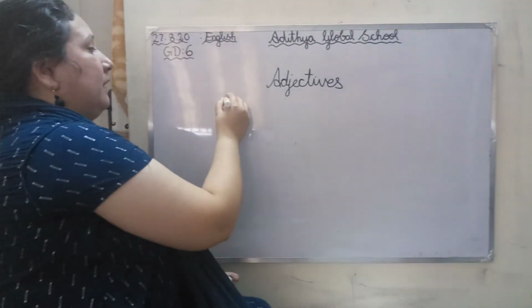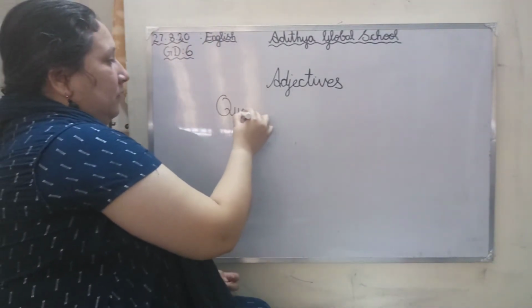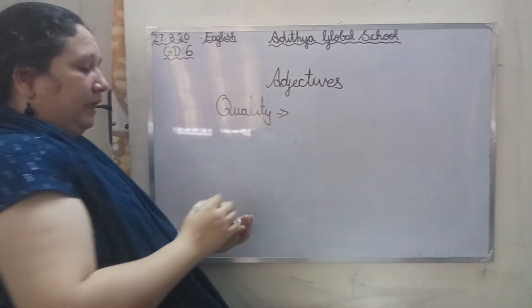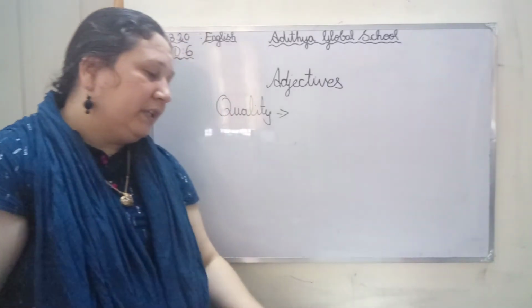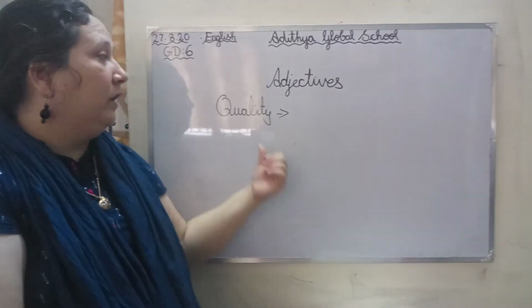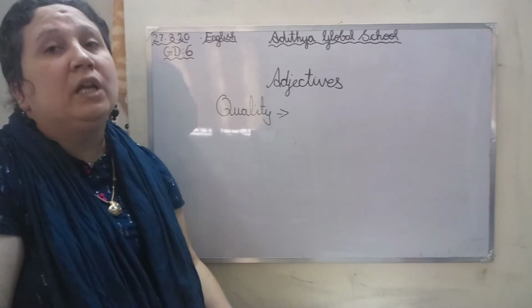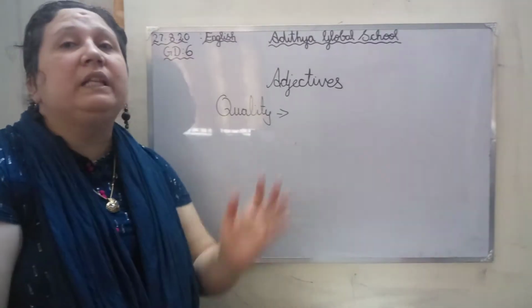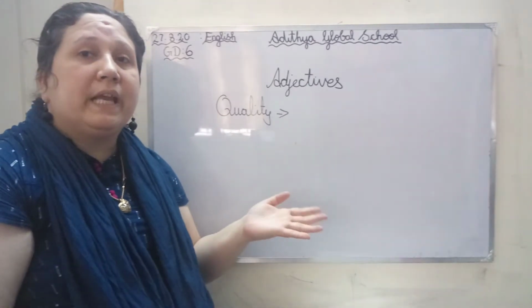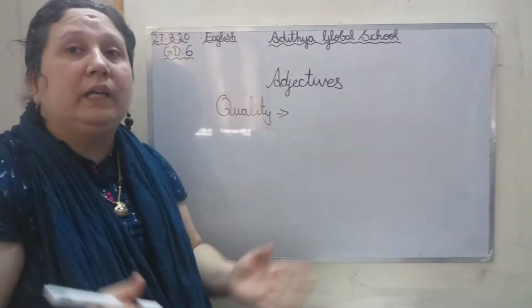First is quality. What is quality? Adjectives which talk about the quality of a person or thing are called adjectives of quality. For example, this building looks very old. We are giving a quality for the building.